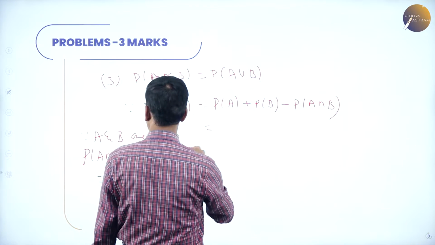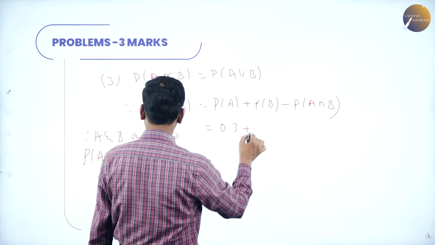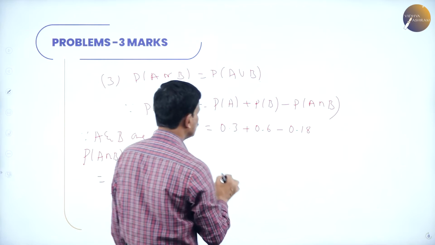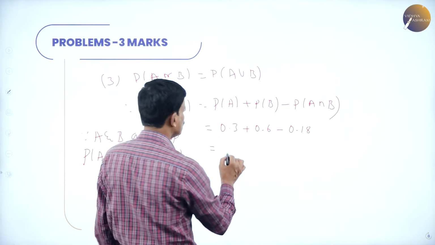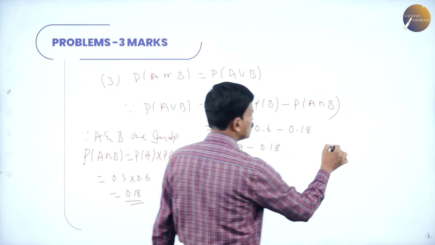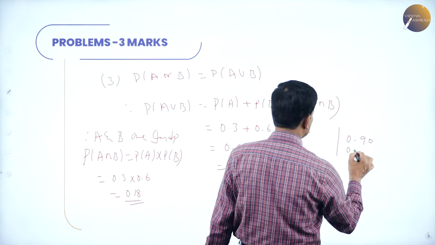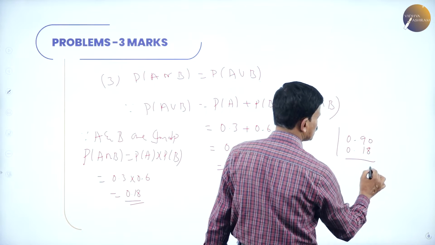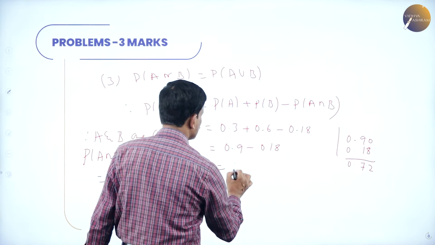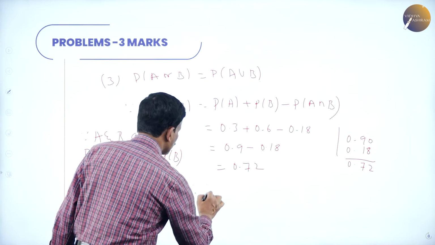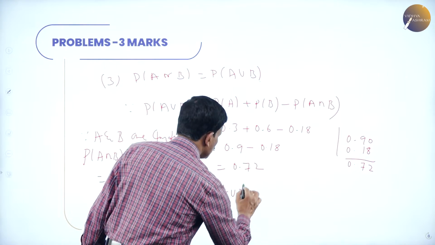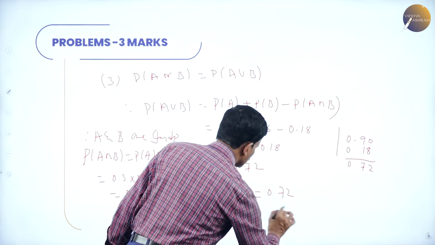Substitute here. Probability of A is 0.3, probability of B is 0.6, minus 0.18. So 0.3 plus 0.6 is 0.9 minus 0.18. So this is nothing but 0.90 minus 0.18. 10 minus 8 is 2. Again 8 minus 1 is 7. So 0.72. So therefore the third answer, probability of A or B is equal to 0.72.